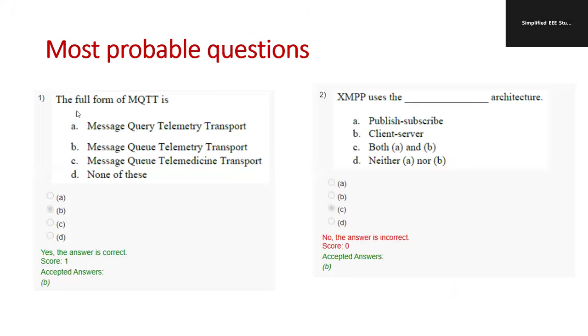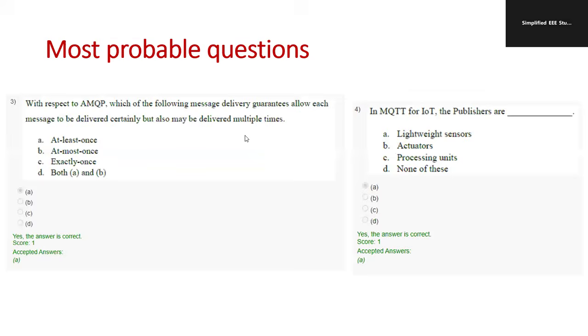So now the most probable questions. What is the full form of MQTT? Message Queue Telemetry Transport. Very important. That's the full form of MQTT. XMPP uses a dash architecture, which uses publish-subscribe and client-server architecture, so go for options A and B. With respect to AMQP, which of the following message delivery guarantees allows each message to be delivered certainly, but may be delivered multiple times? At least once. That is the right answer.